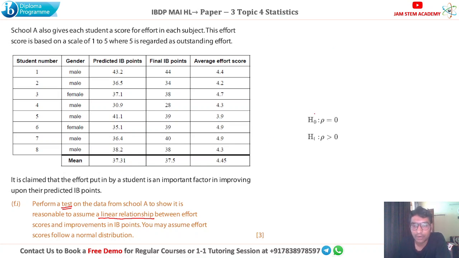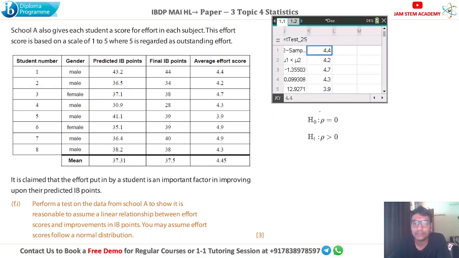Here, first, the null hypothesis is that rho is 0, and the alternative is that rho is greater than 0. We are testing whether there is a linear relationship between the effort score and improvement in IB points or not. So we will set our null hypothesis and alternative hypothesis like this.